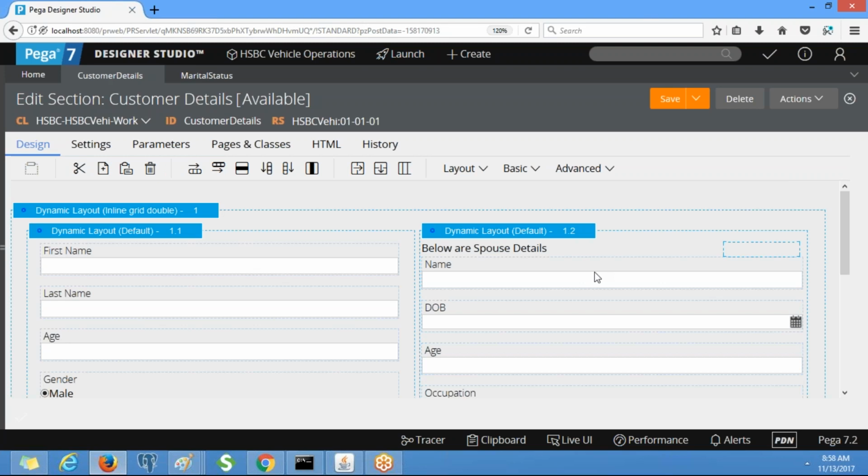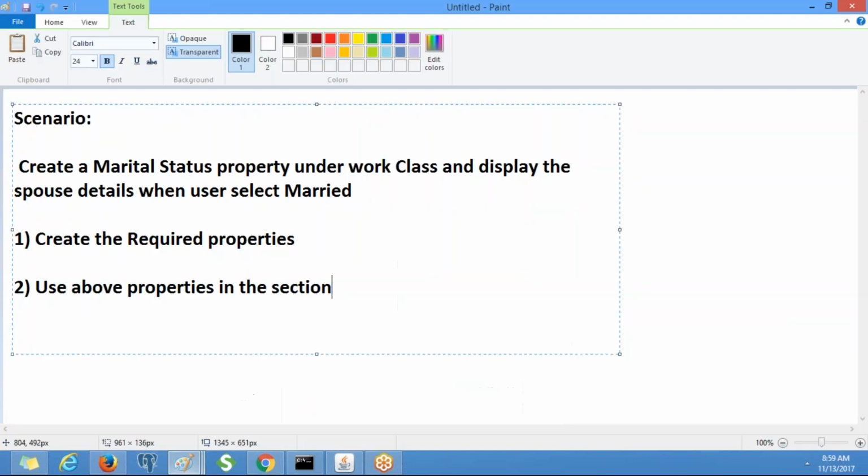When rule is an instance of the class Rule-Obj-When. That means all the when rules you create will be stored in the table which is connected to that class.